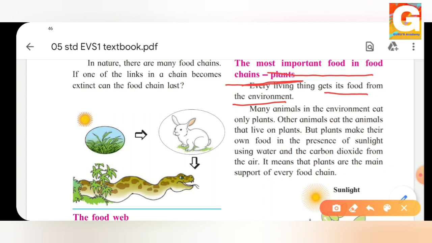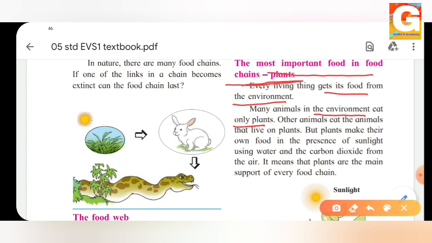We are also living things, isn't it? So all living things get their food from the environment. Many animals in the environment eat only plants, and those are called herbivorous animals. Now, other animals eat the animals that live on plants. Yes, these animals which live only on plants are eaten by other animals.